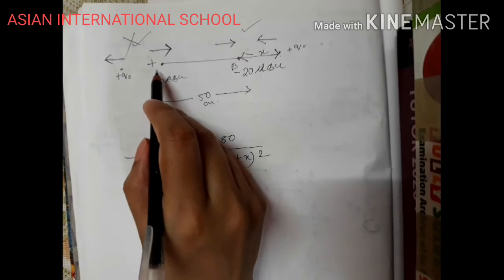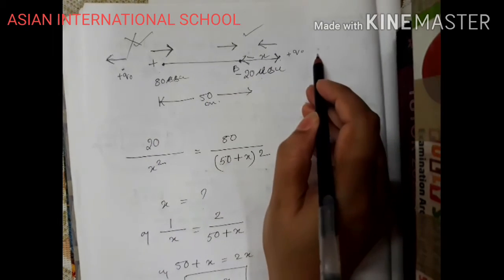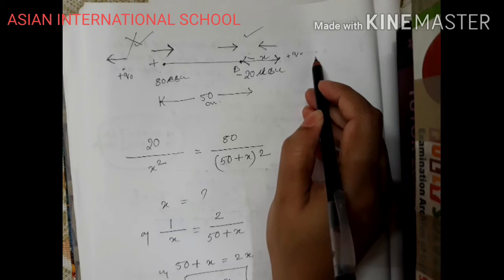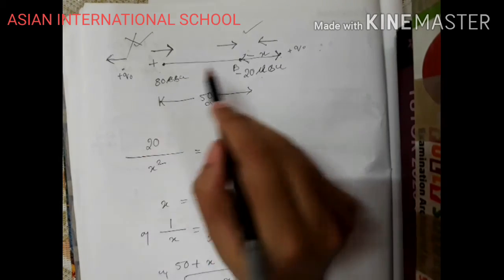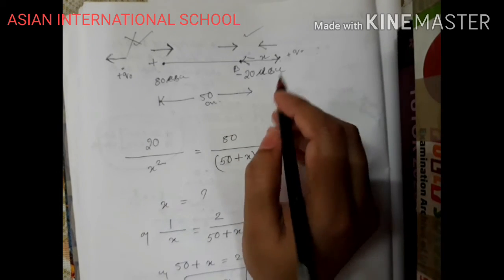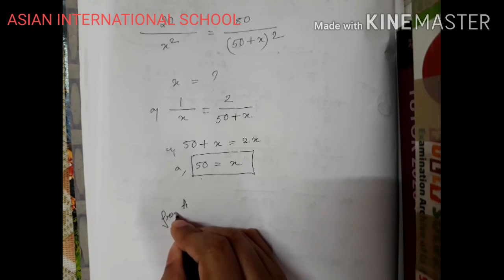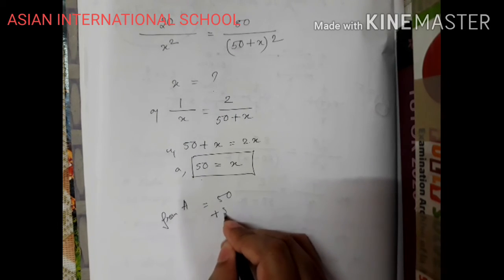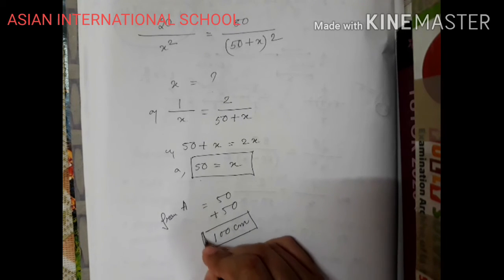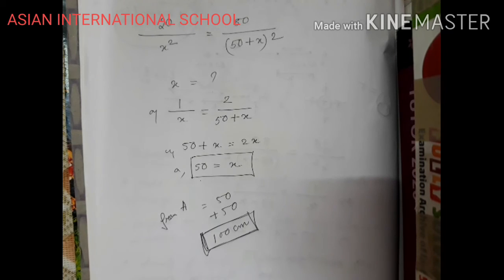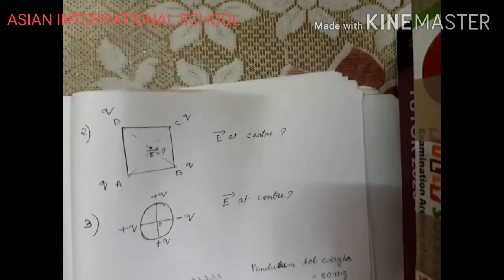That means from point A it is 100 centimeter away. The point where the electric field will be 0, for point A it is 100 centimeter away from point A, and for point B it is 50 centimeter away. So from point A, it is 50 plus 50, 100 centimeter away the point locates, which is known as the null point for the above drawn system. Okay, next come to this diagram.